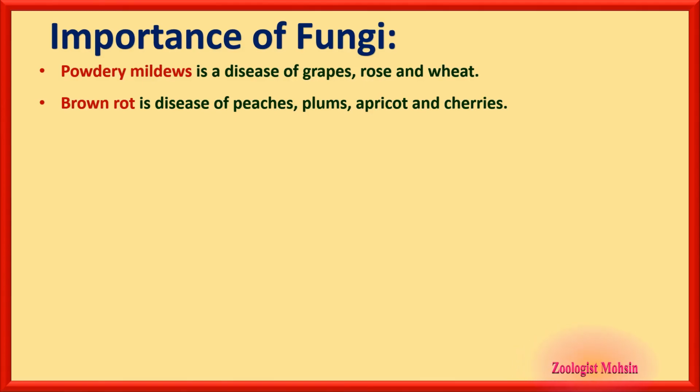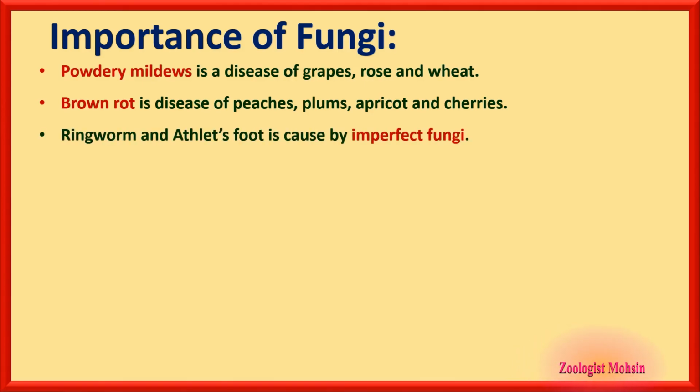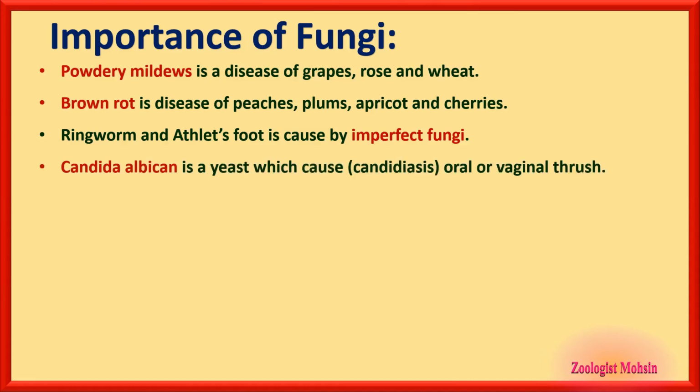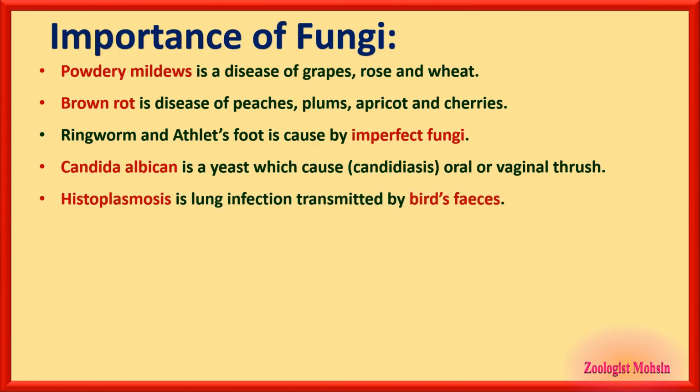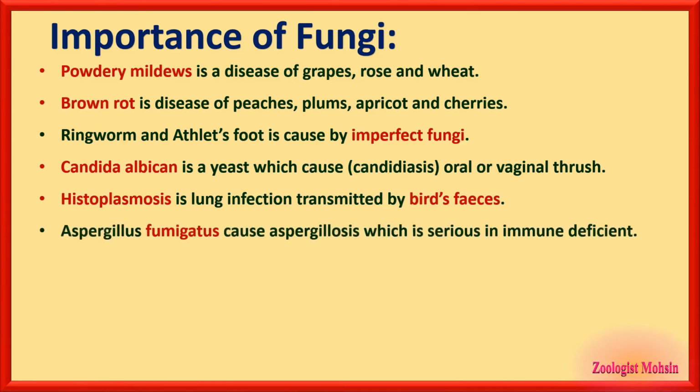That's why they are easy to remember. Ringworm and athlete's foot are caused by imperfect fungi. Candida albicans is a yeast which causes candidiasis, an oral or vaginal thrush or infection. Histoplasmosis is a lung infection transmitted by birds' feces, and that is also caused by a fungus.